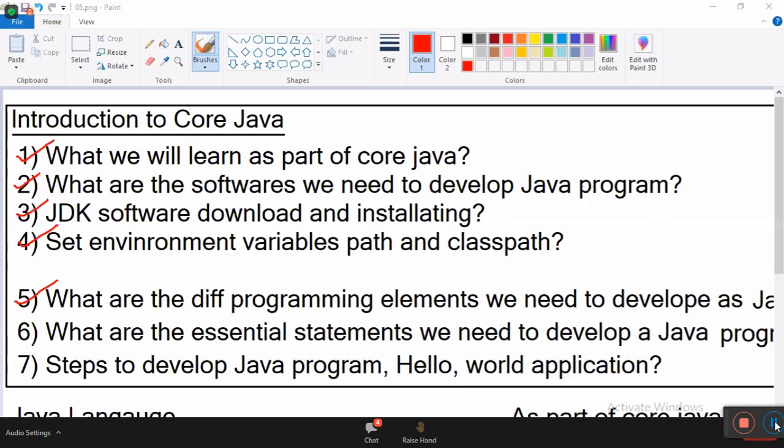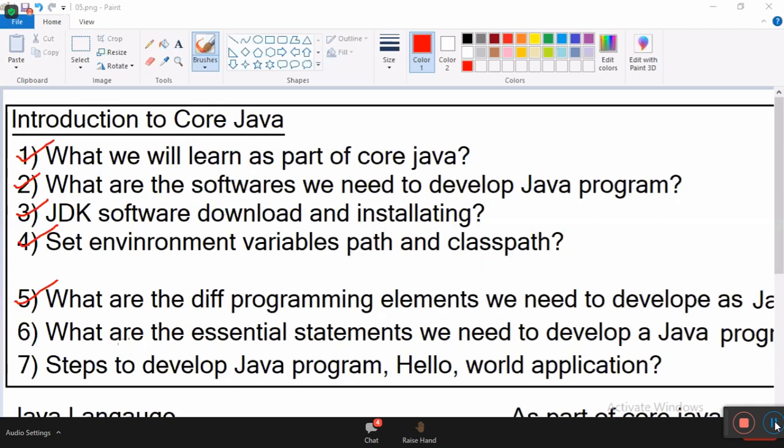Now I wanted to move to the next topic. What are the essential statements we need to develop a Java program? Where is notes? I will tell you. Don't worry. I don't want to give you notes in the initial days because I want to see how much your mind can remember. I wanted to test your mind.